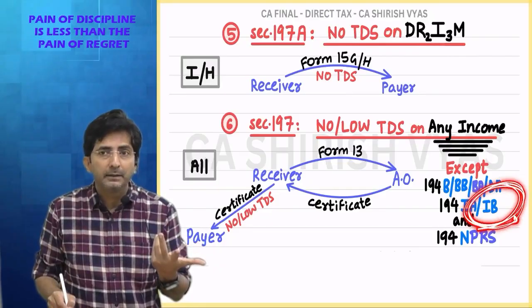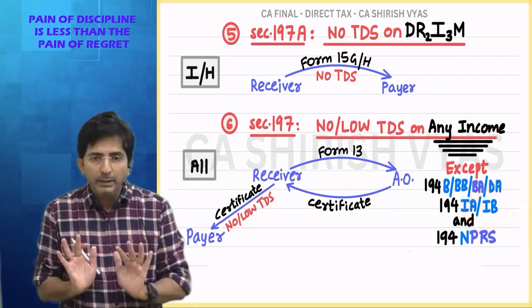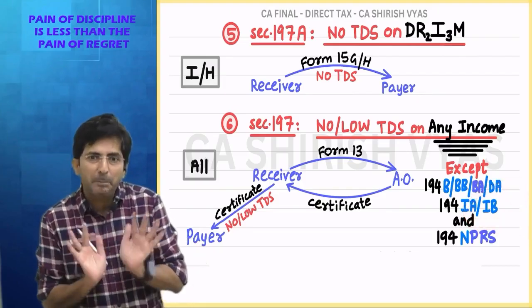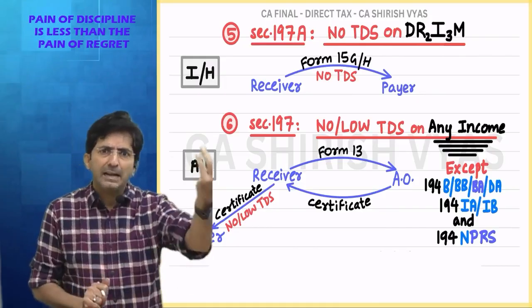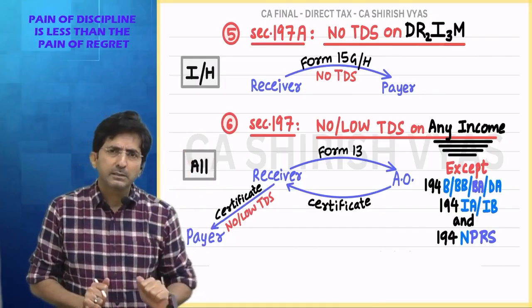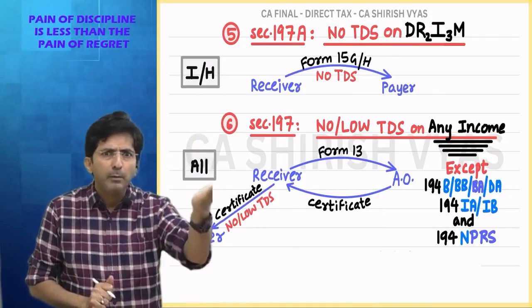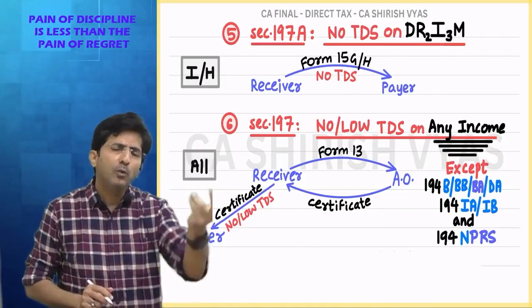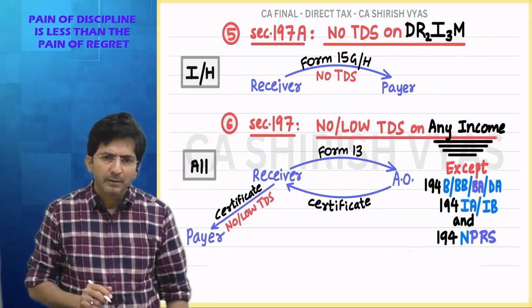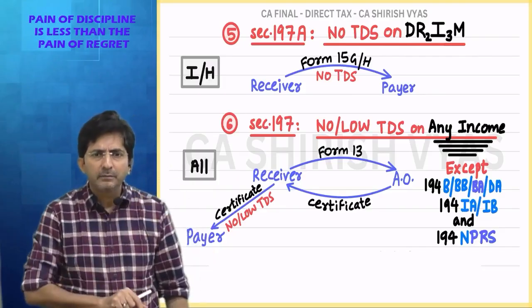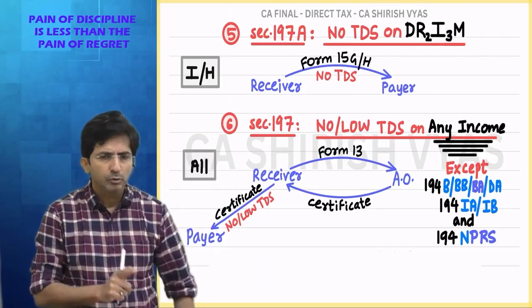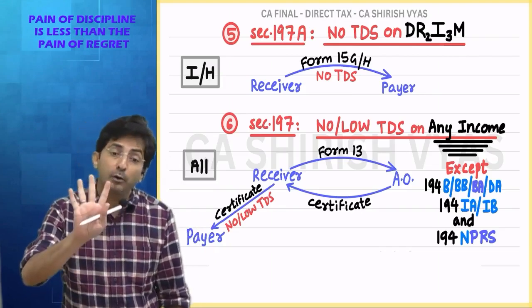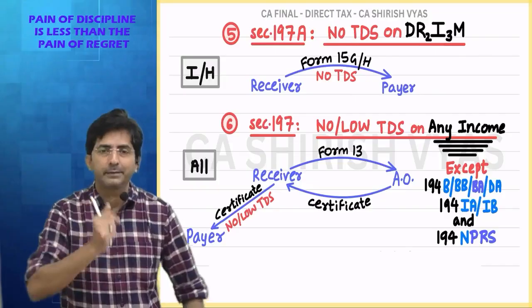194IB, in every section, think about the receiver. In 194IB, all individual HUF are paying the rent, but they are the payer. Receiver is the landlord. And if the landlord says, stop my TDS, why? Every month you are getting more than 50,000. Why do you want to stop the TDS? And that is immovable property. So TDS will not stop and it will not even reduce because it's already 2%.